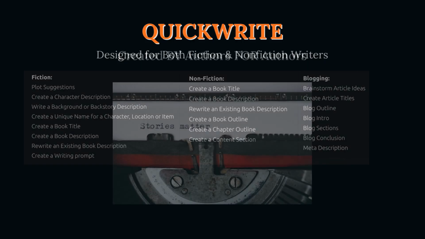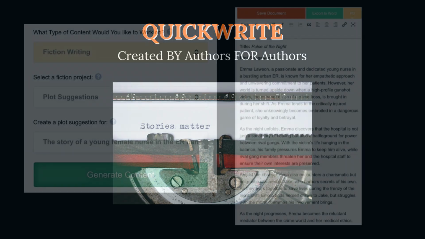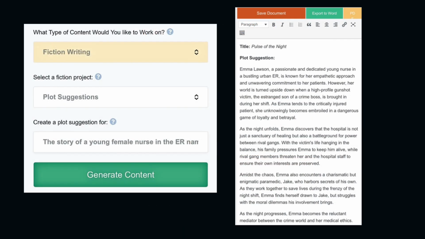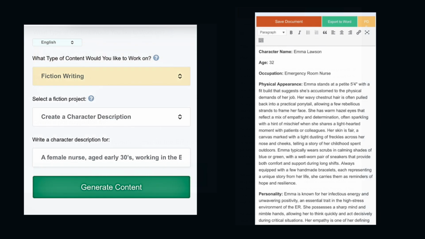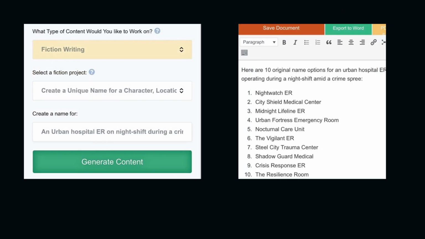QuickWrite is truly special because it is one of the first computer writing tools specifically designed for both fiction and nonfiction writers. One thing that makes QuickWrite exceptional is that this writing tool is created by writers who know the challenges you face as an author. If you write stories, you will get instant plot ideas, rich character descriptions, and it helps you build entire worlds, all without endless brainstorming sessions.